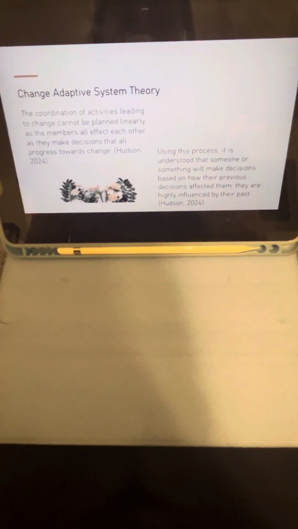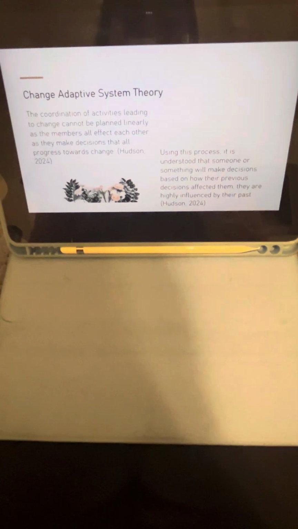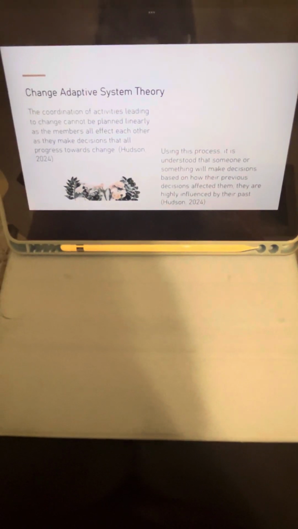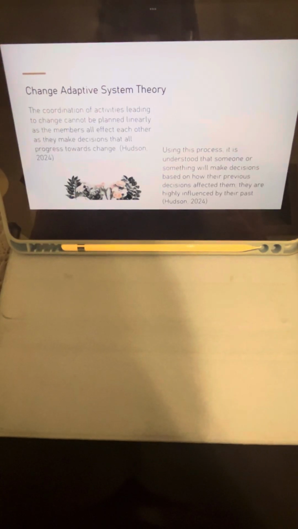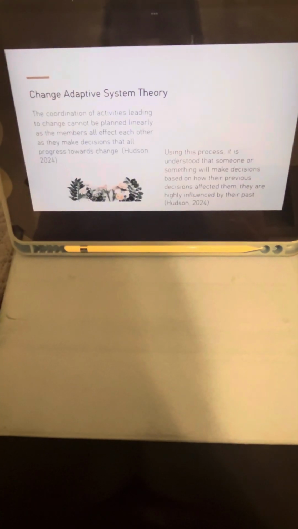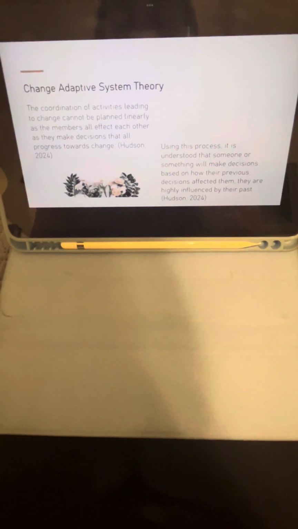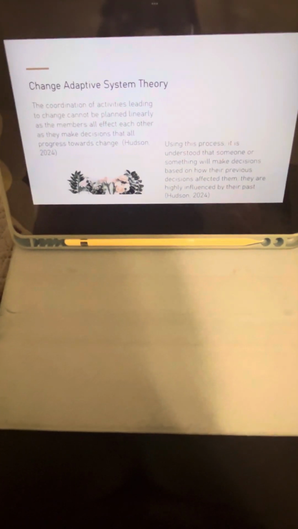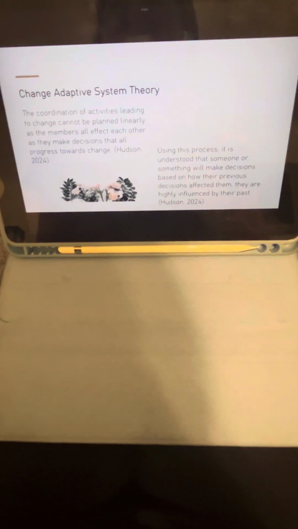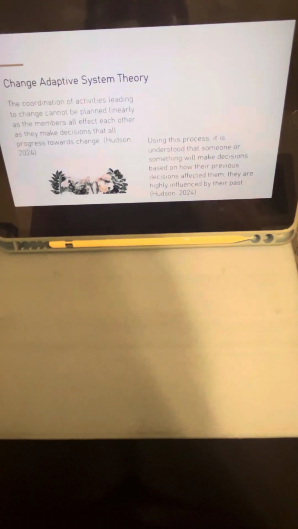Using this process, it is understood that someone or something will make decisions based on how their previous decisions affected them. They're highly influenced by their past. For example, if a person made small decisions every day in college, and those helped them to have the job that they now have, they would continue to make small decisions every day currently to make their next big life decision, whether it be a job or some other financial decision, because they saw that pattern in college work for them in a positive way. Or if it worked for them in a negative way, they could make that change then as well.